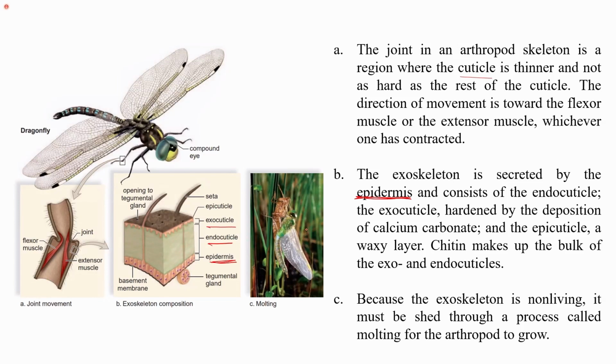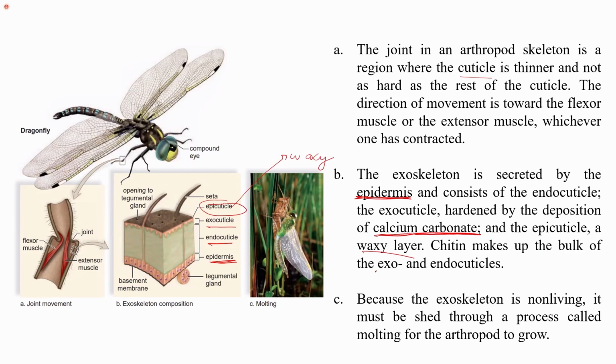As I mentioned, with time it gets hardened, by the deposition of calcium carbonate. And the epicuticle is a waxy layer. This outer one, which is present above the exocuticle, is a waxy layer that prevents the moisture from moving out of the body.